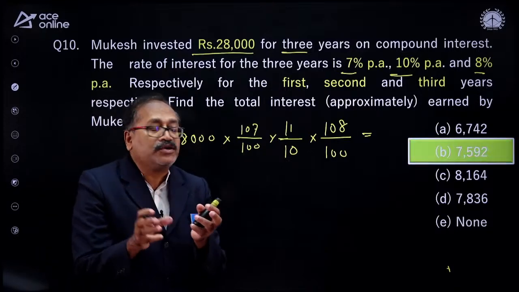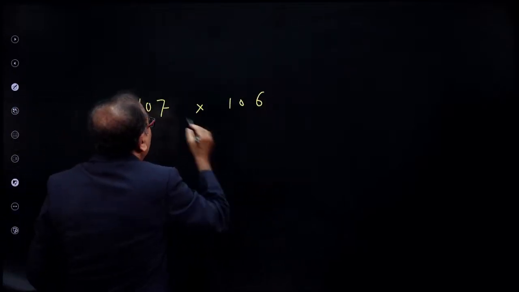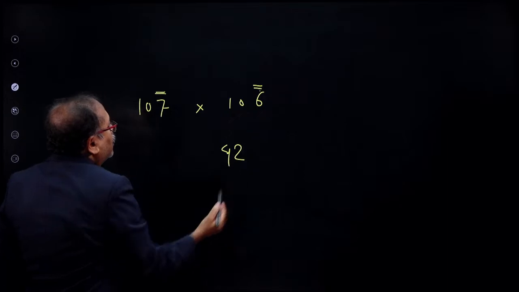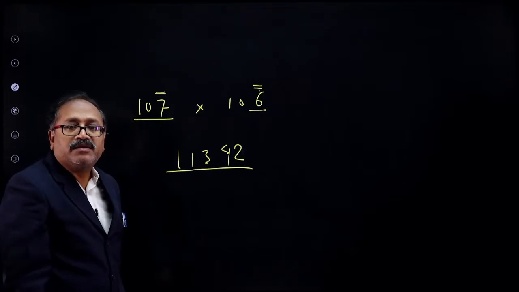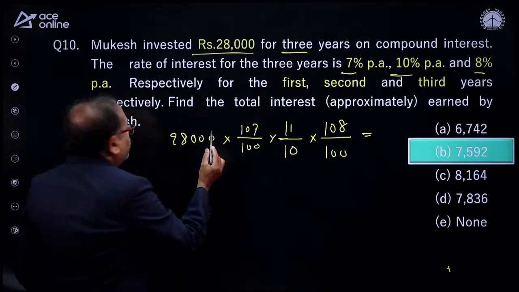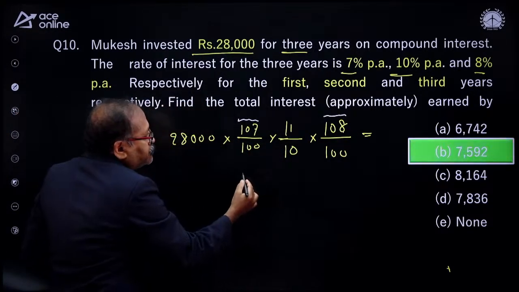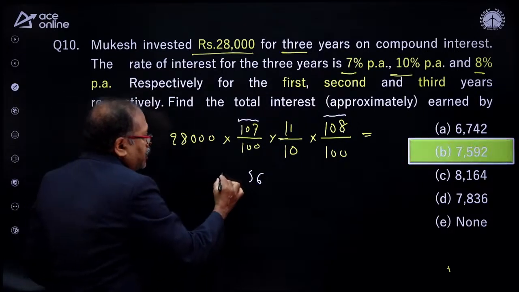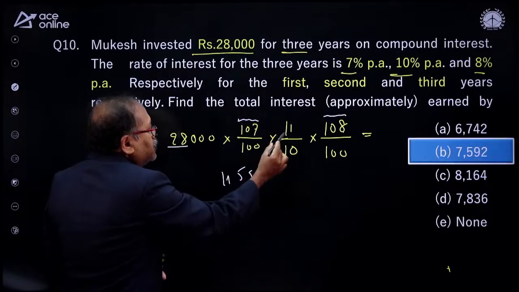So there is a shortcut to multiply 107 and 108. I will just show you in one slide. If I have to multiply 107 into 106, so these single digits 7 and 6, 7 times 6 is 42, and after that 107 plus 6, 113. That's how we multiply it. So coming to this part, when I multiply these two, 7 times 8 is 56, and 107 plus 8 comes 115. So this is my figure, and then I will multiply this by 28, then multiply by 11.